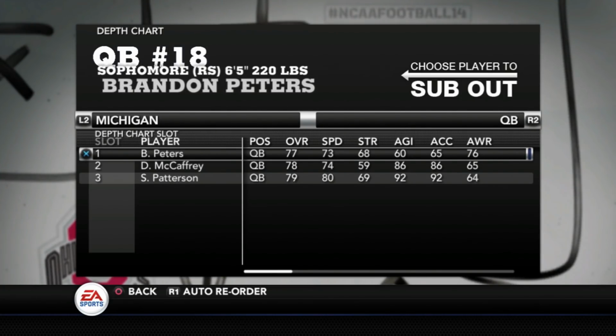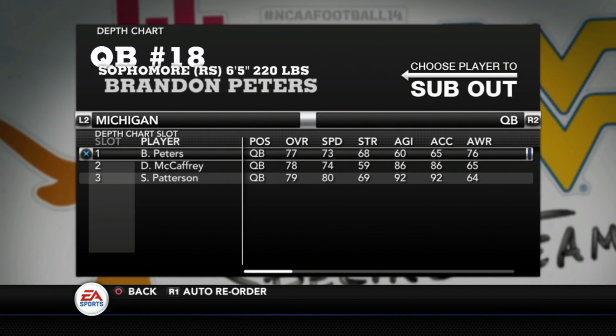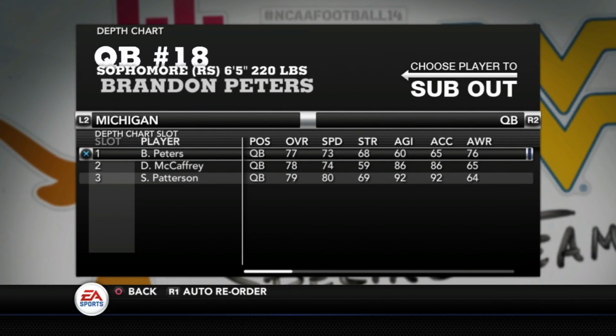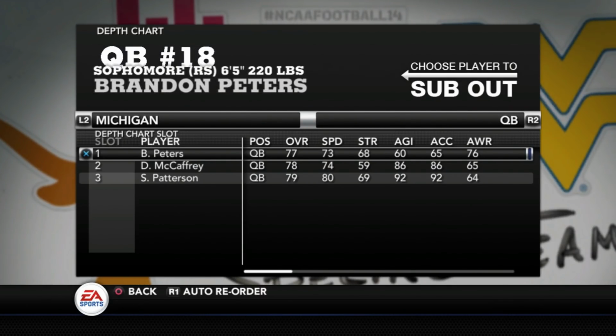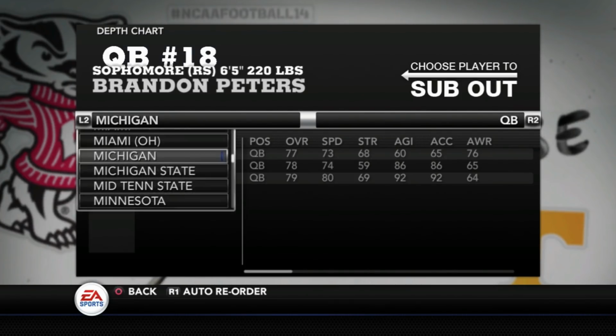I was a little surprised with that. If he had some numbers as a runner, or was a little faster, he would have a higher rating. To me, just looking at him, I thought he was better than 77 overall. But again, I'm using the real stats, so you can't say I'm being biased or anything like that. This is all based off of actual stats.